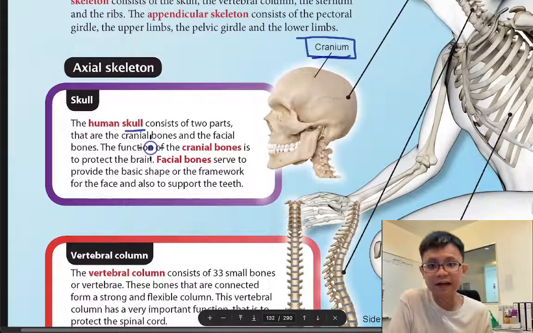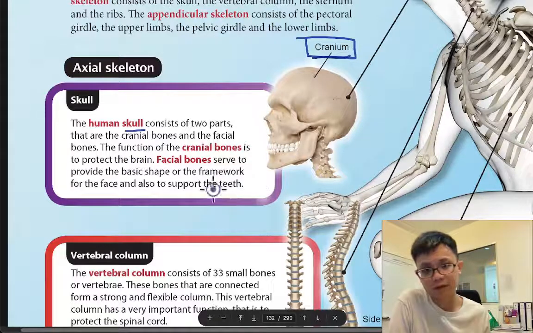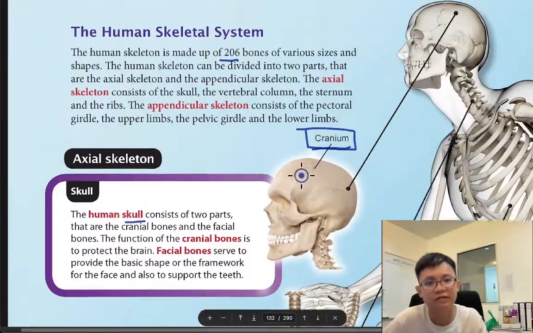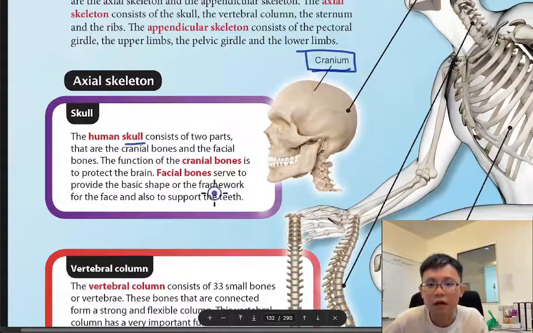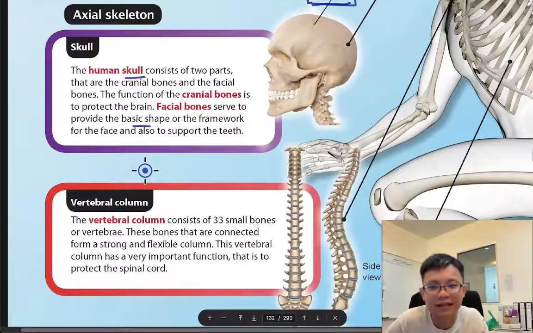So this is called the cranium bone and facial bone. I don't want to highlight it because I don't think it's that important, so I don't highlight it. Okay, so cranium bone and facial bone provide the basic frame. Okay, but when I highlight, it also doesn't mean it's important. Just for fun, I highlight it.